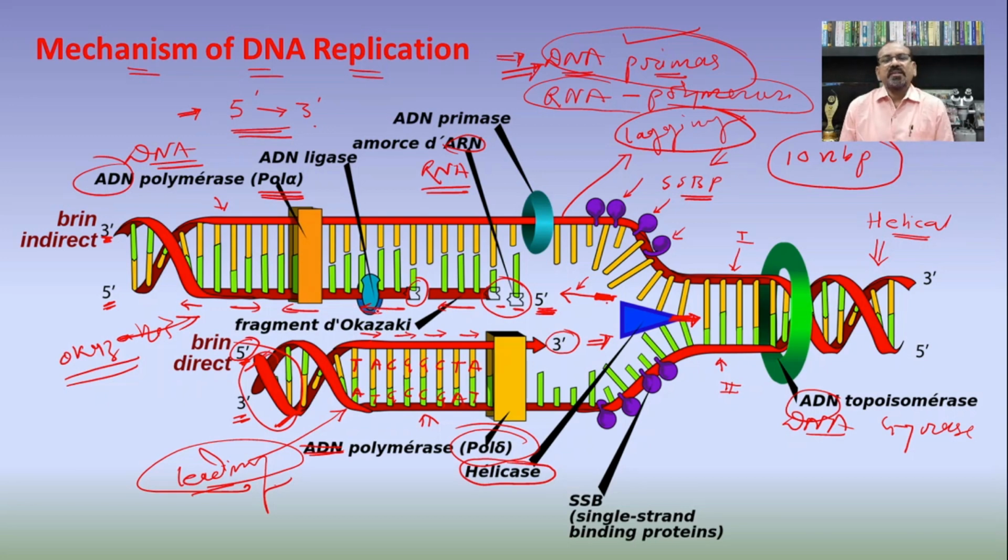Later, with the help of ligase, the gap between the two nucleotides is sealed off. In this way there is a formation of two continuous DNA molecules from the single parental DNA molecule.